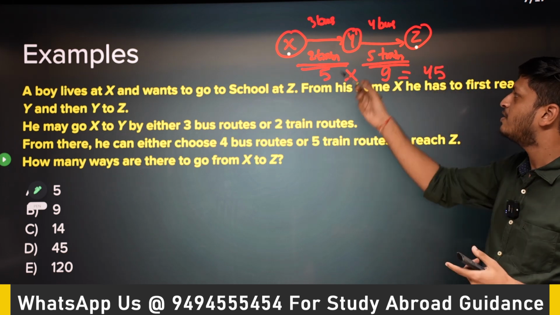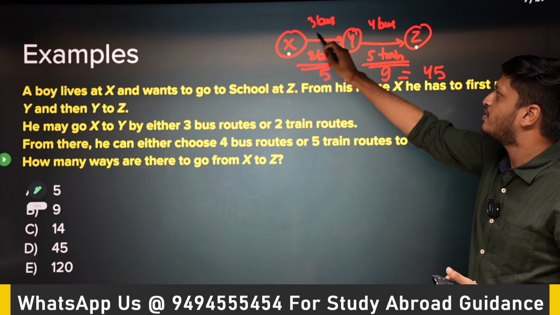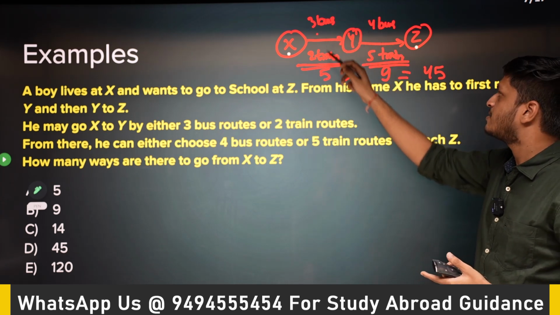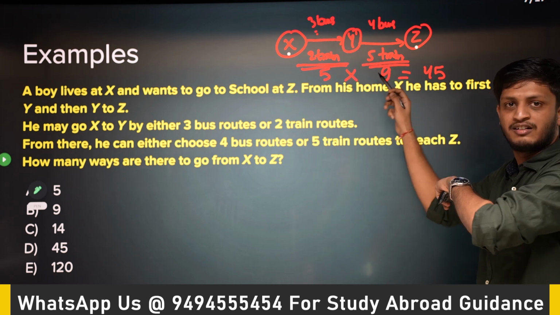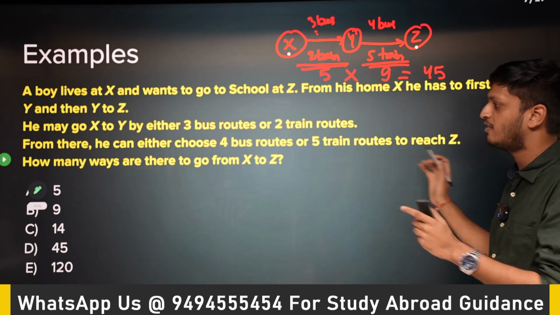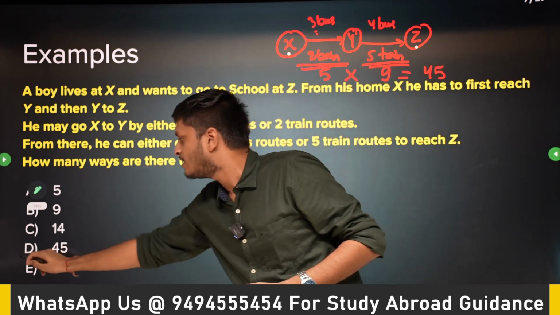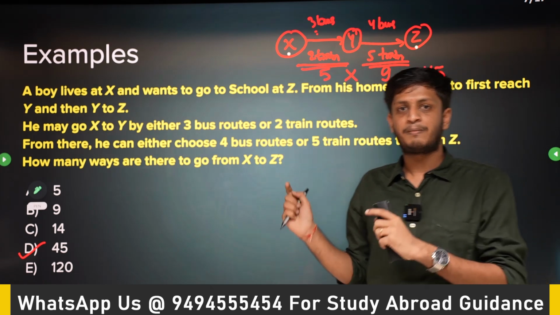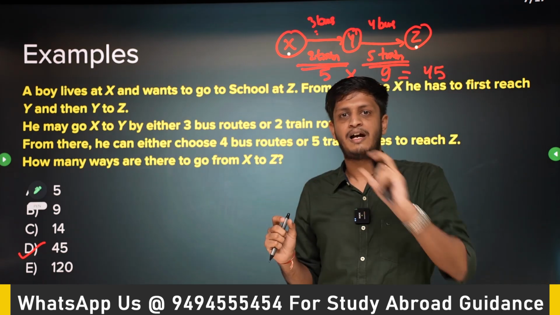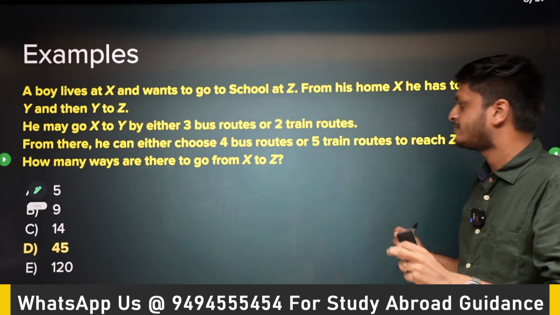So basically what are these 45 ways? Take the first bus and the first bus here. Take the first bus and the second bus here. Similarly, first bus and the 5th train, and so on. The last option will be the second train and the 5th train. So there are 45 different options in which you can achieve this. Here we are applying both rule of sum and rule of product. Always remember, for or we apply rule of sum, and for and we apply rule of product.